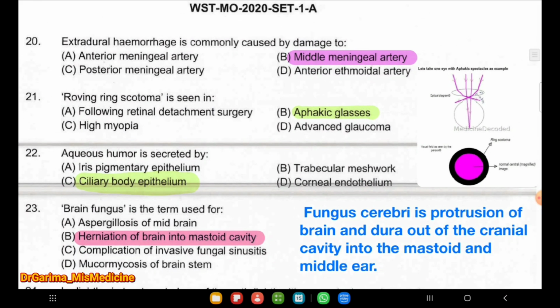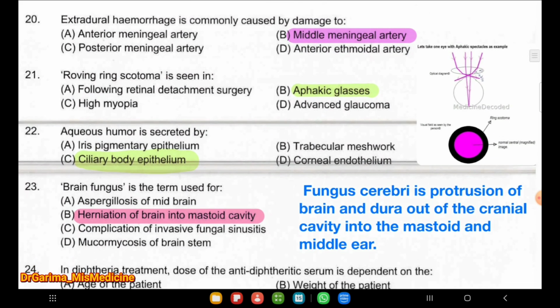Next question is, extradural hemorrhage is commonly caused by the damage to middle meningeal artery. Next question, roving ring scotoma is seen in aphakic glasses. Next question, aqueous humor is secreted by ciliary body epithelium. Next question, fungus cerebri is the term used for the herniation of brain into mastoid cavity. Fungus cerebri is a protrusion of the brain and the dura out of the cranial cavity into the mastoid and the middle ear.